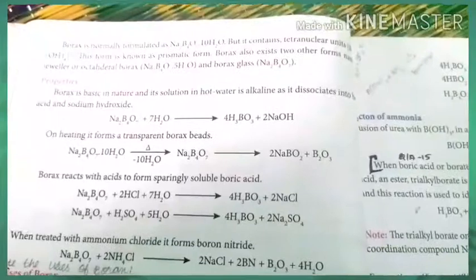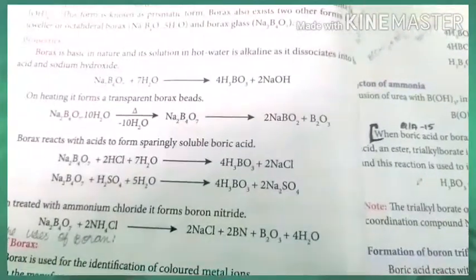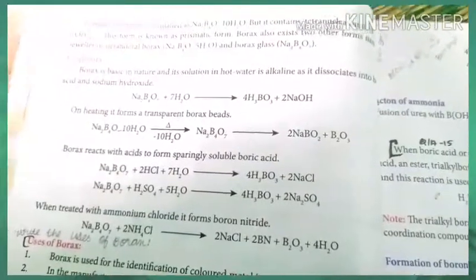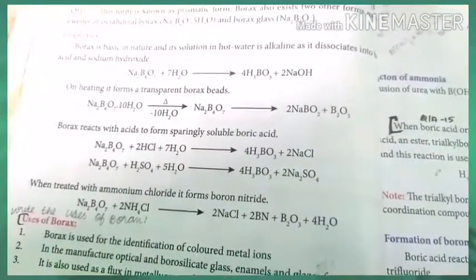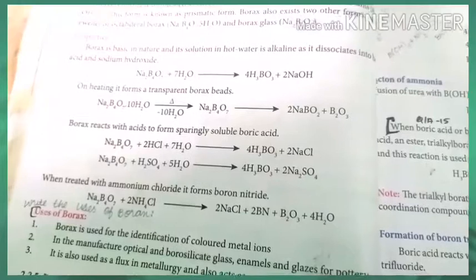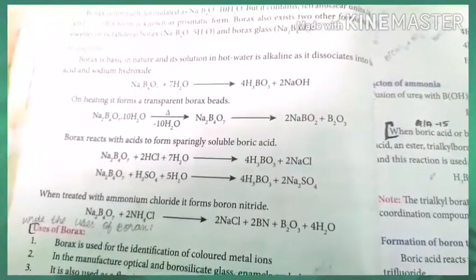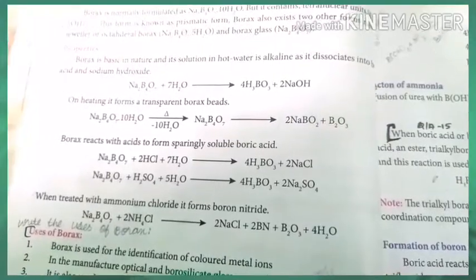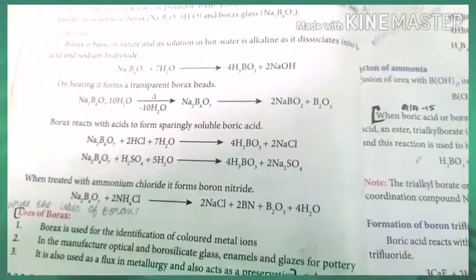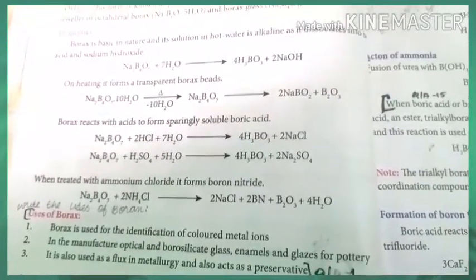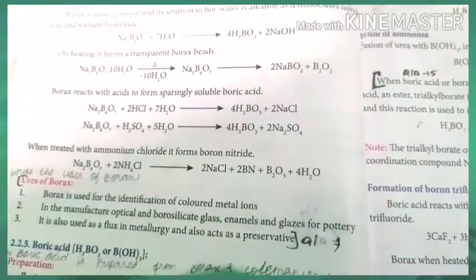So this borax is basic in nature, and its solution in hot water liberates sodium hydroxide. This is important, one mark. So Na2B4O7 reacts with water and gives boric acid and sodium hydroxide. On heating, it forms transparent borax beads. So Na2B4O7 gives NaBO2 plus B2O3. And borax reacts with acids to give boric acid. When treated with ammonium chloride, it forms boron nitride.